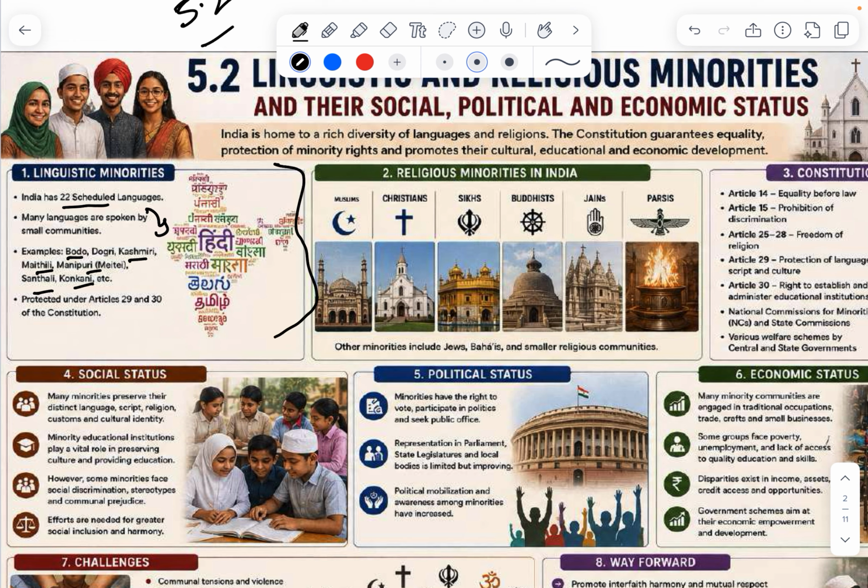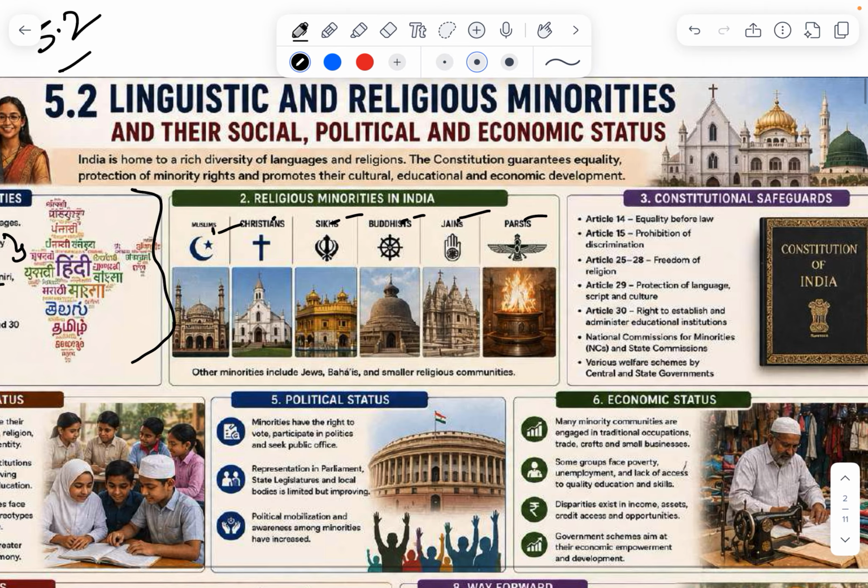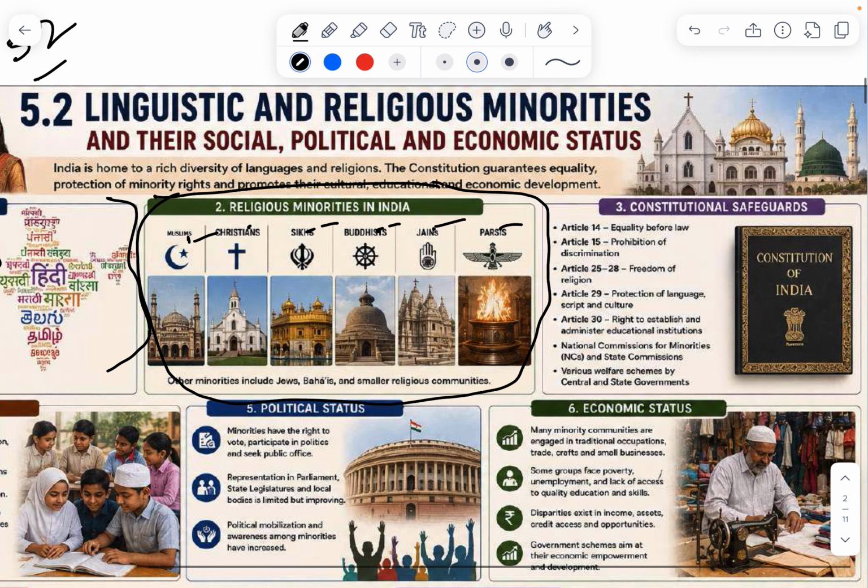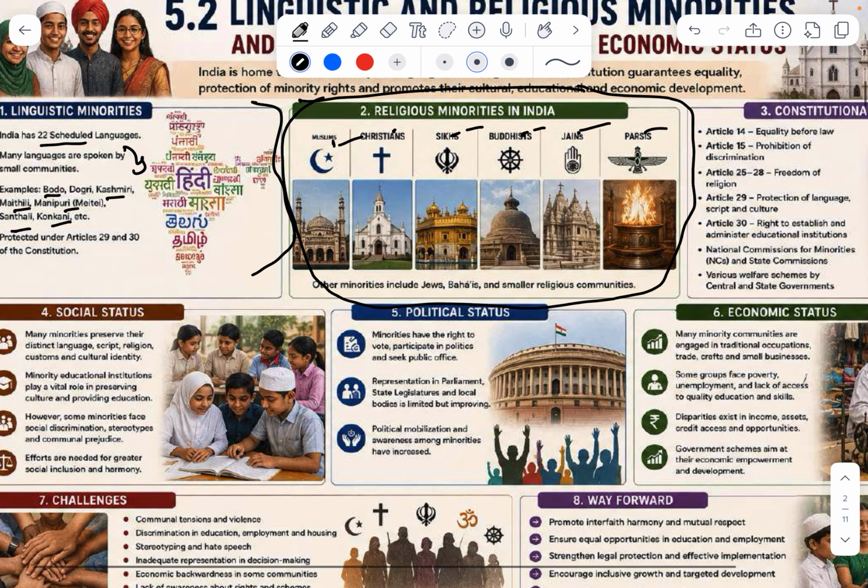Religious minorities in India: who are they? Muslims, Christians, Sikhs, Buddhists, Jains and Parsis. What are the constitutional safeguards for all of them? As you know, India is a secular country. We'll study the constitutional guarantees. And social status: how betterment has been done after independence, what main problems they are facing, and how well represented they are politically.